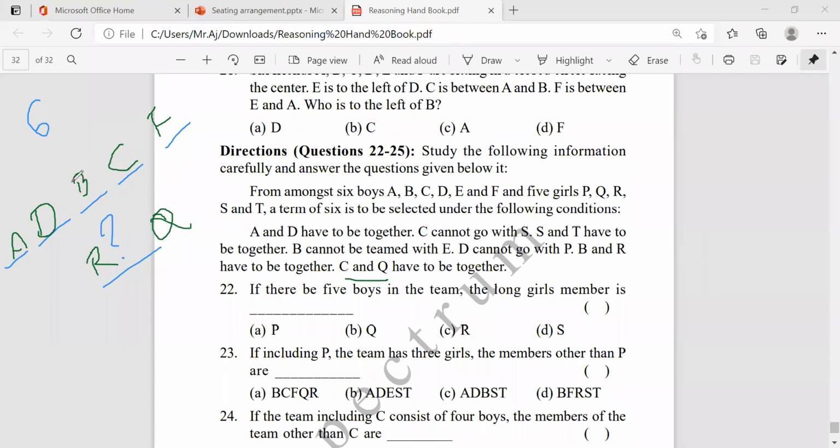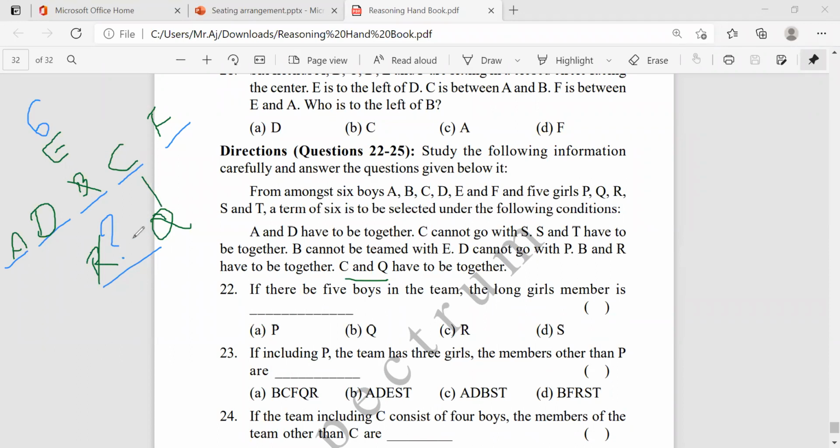If I remove B here, in the place of B, I can take E, right? I can take E. Is there a problem? E cannot be with the team of B. Okay, that's it. So there's no problem here. So in the R place, Q will come, A and D will be together, and C and Q are together, and F is there. We don't have any restriction for F, and the only restriction for E is that it cannot be teamed with B.